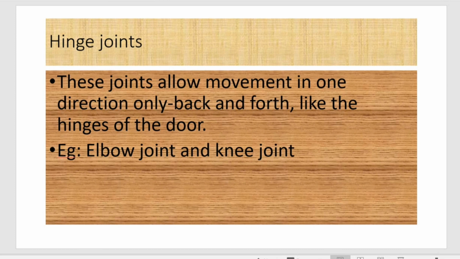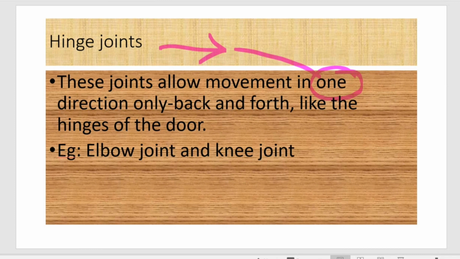But in this case, hinge joints, you can see back and forth movement is possible. But here it is only one direction. So the 360-degree rotation is not possible here. This is only one direction. This can be seen at the elbow and knee.